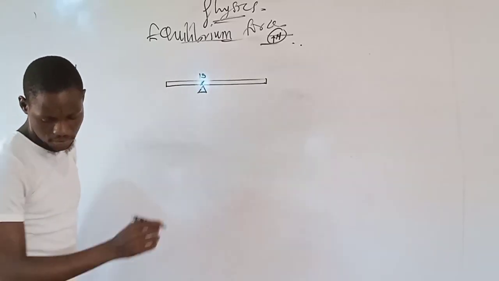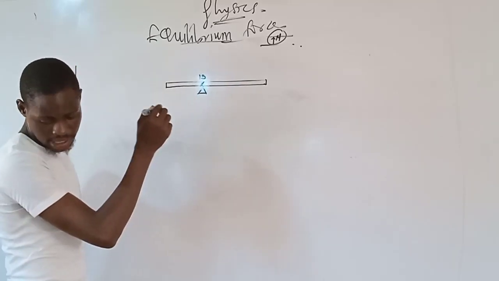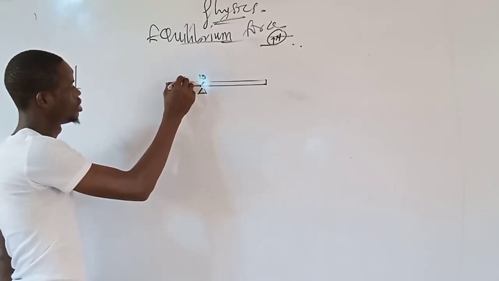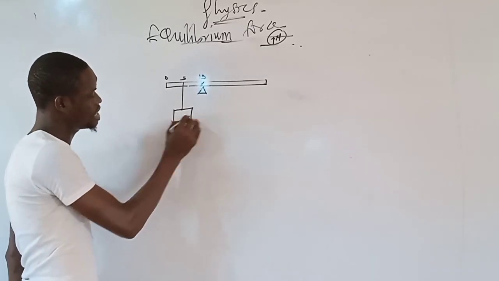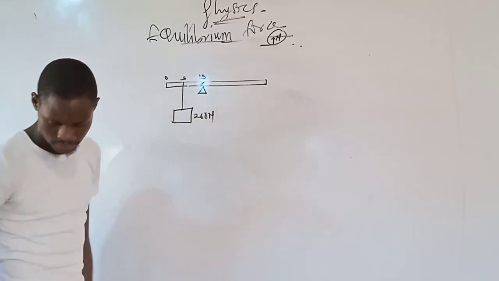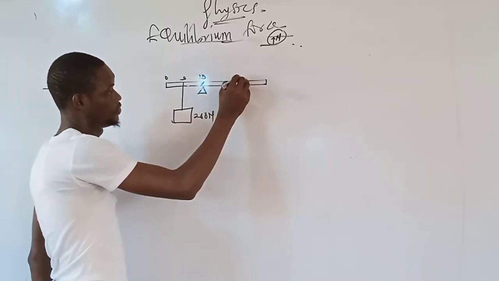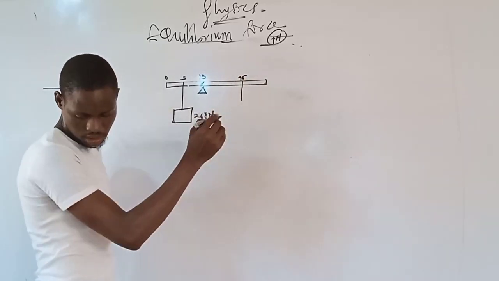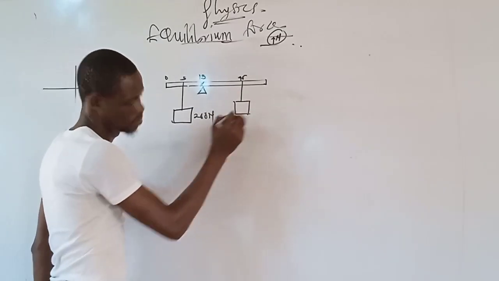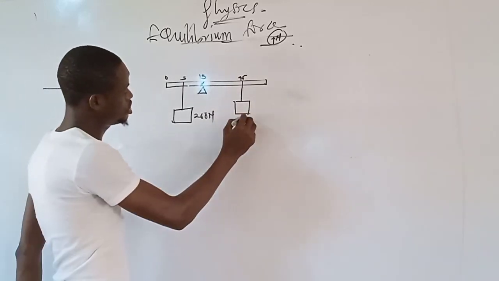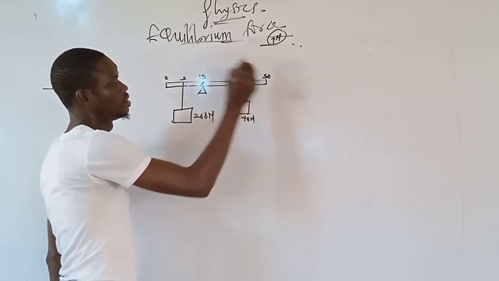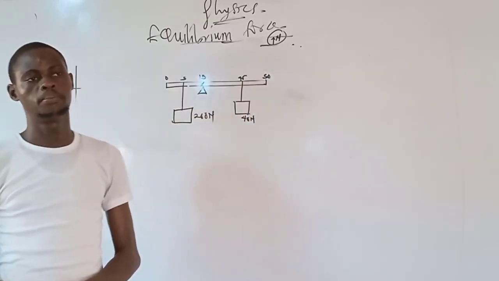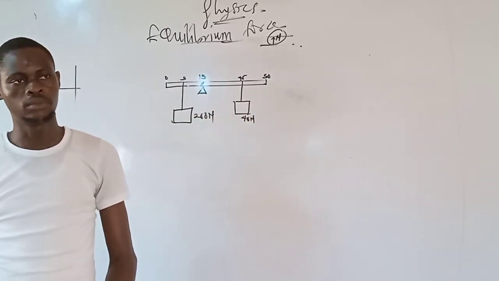Here I have 5, 0, and the force here is 200 Newton, 45, 40 Newton, and here is 50. Now, this is a uniform beam.